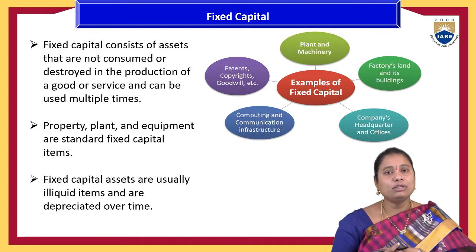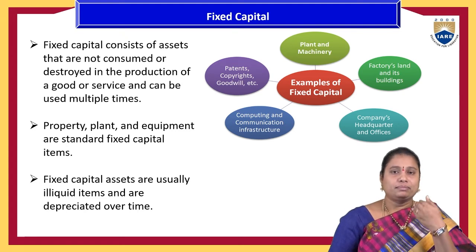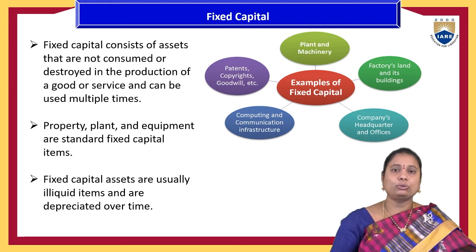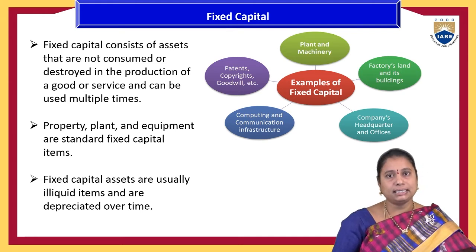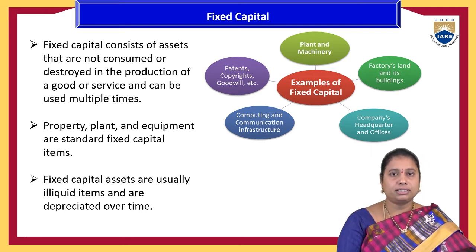Let us say if we have gold with us, then for emergency purposes we can easily spend those funds. But if it is land or a building, it is not that easy to convert into cash. That capital is called illiquid, and illiquidity is the main characteristic of fixed capital.